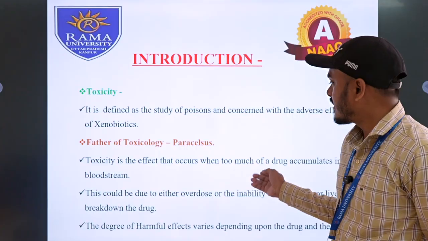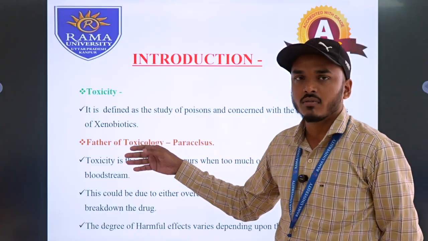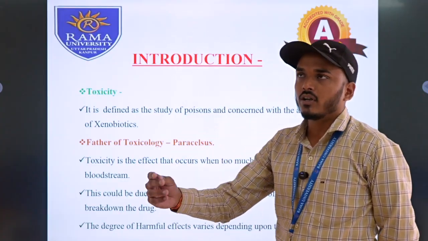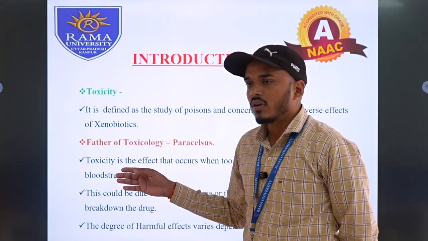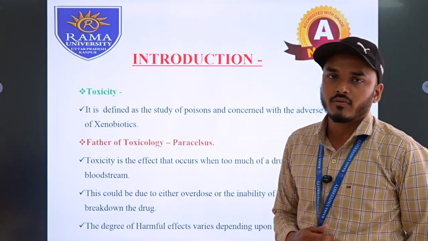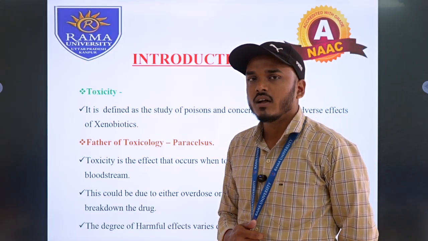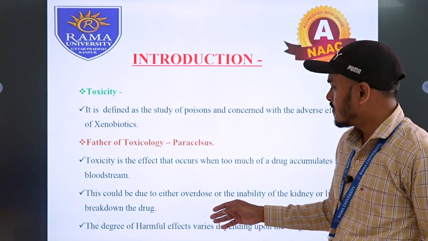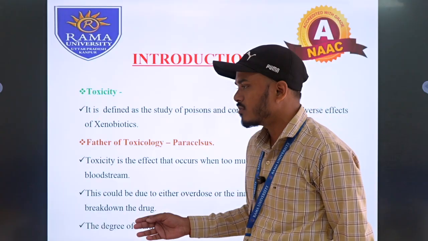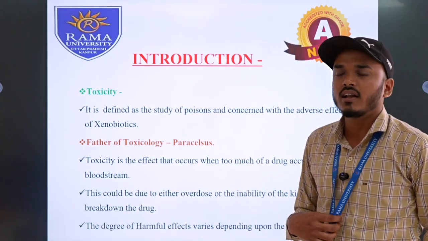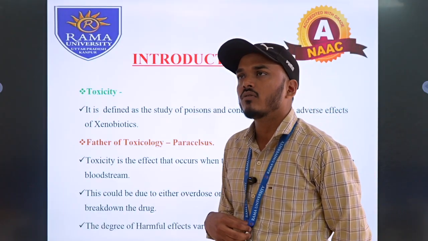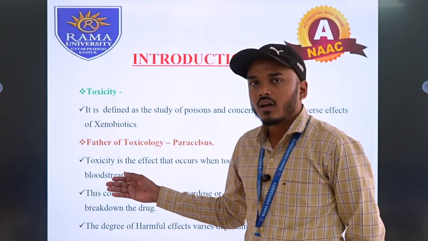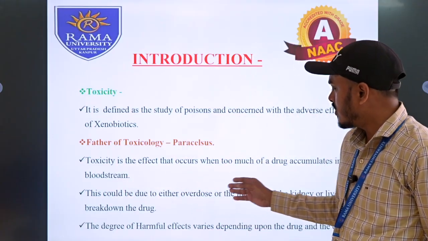Toxicity is the effect that occurs when too much of a drug accumulates in the bloodstream. That means if we are taking the dose in a limited, particular amount that is not toxic to the body and shows its pharmacological effect, then we call that a pharmacological effect, and if the dose exceeds the limit, that is called toxicology. This would be an overdose. Overdose means we are taking the dose in a very large amount, beyond what is prescribed in terms of OD, BD, TDS, and exceeding the daily dose. That is called toxicology.